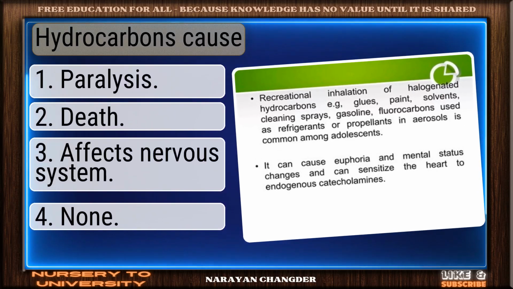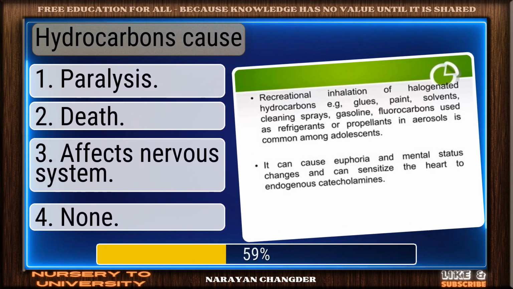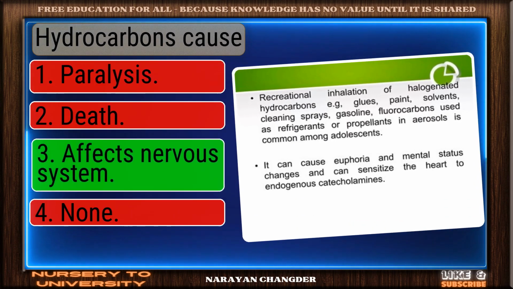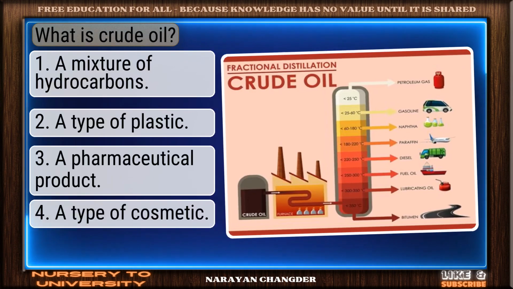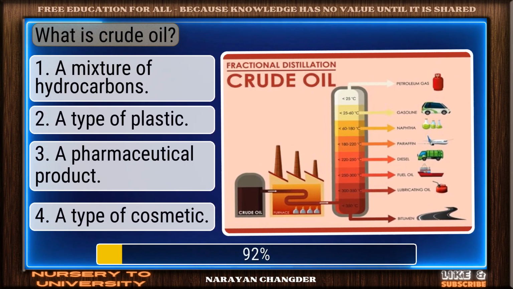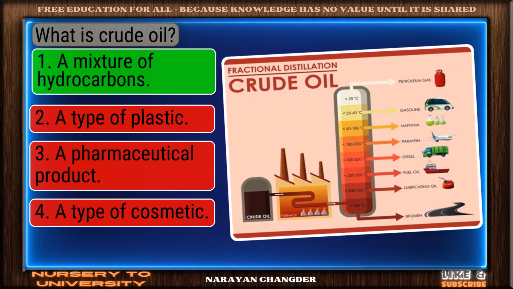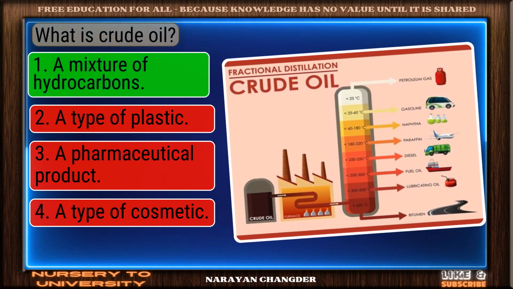Can you solve all these hydrocarbons questions? Hydrocarbons cause. Nice work. You chose affects nervous system and it is correct. What is crude oil? Correct response. A mixture of hydrocarbons is the most accurate answer.